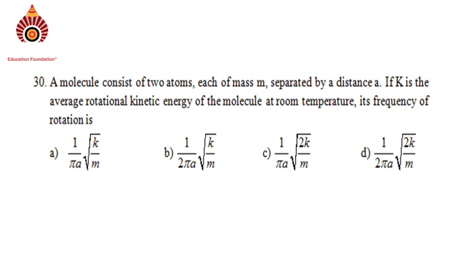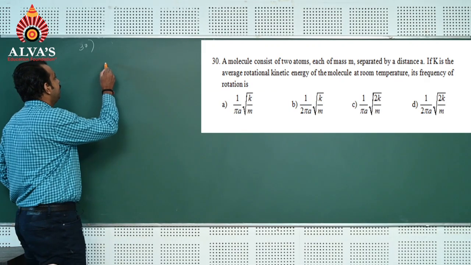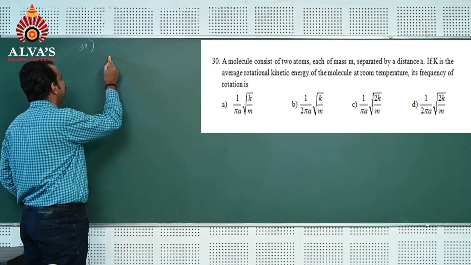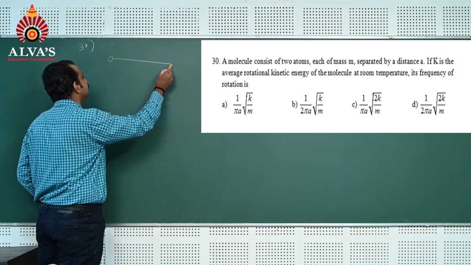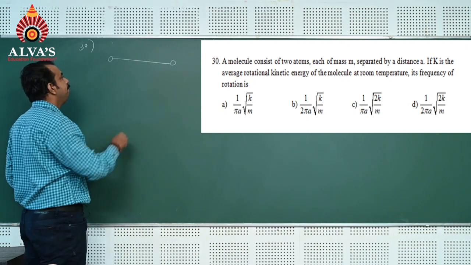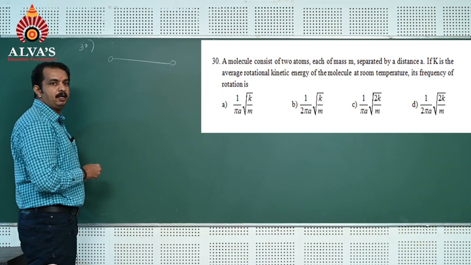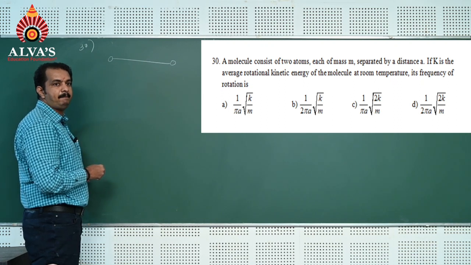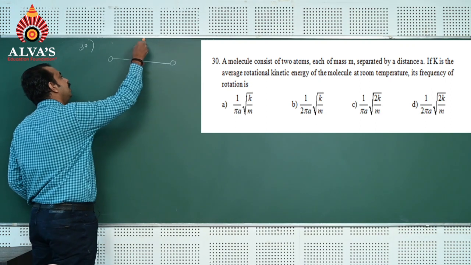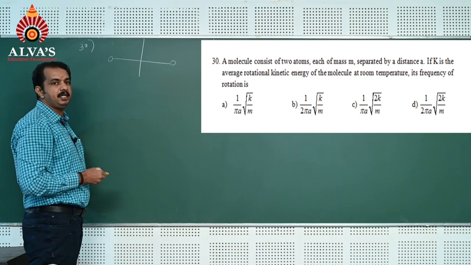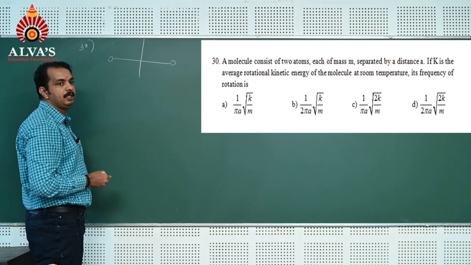Question number 30. A molecule consists of two atoms, each of mass m, separated by distance a. If K is the average rotational kinetic energy of the molecule at room temperature, its frequency of rotation is. Here we can consider the situation in terms of a diagram. The molecule contains two atoms separated by distance a, and it is rotating about an axis passing through the center. The question asked here is the frequency of the rotation.